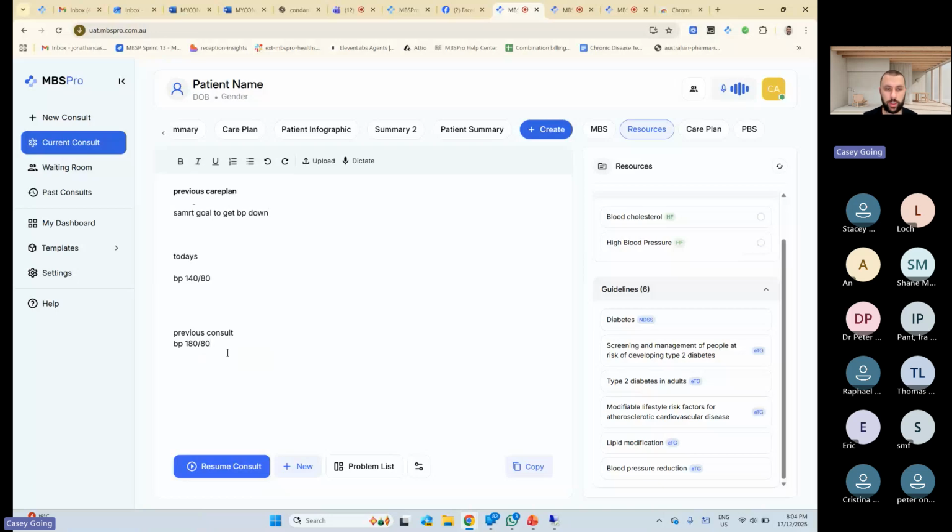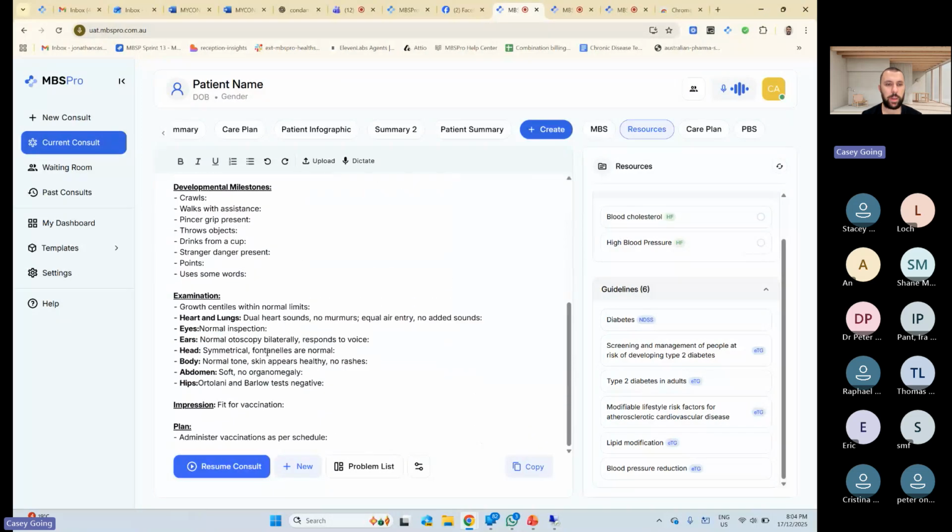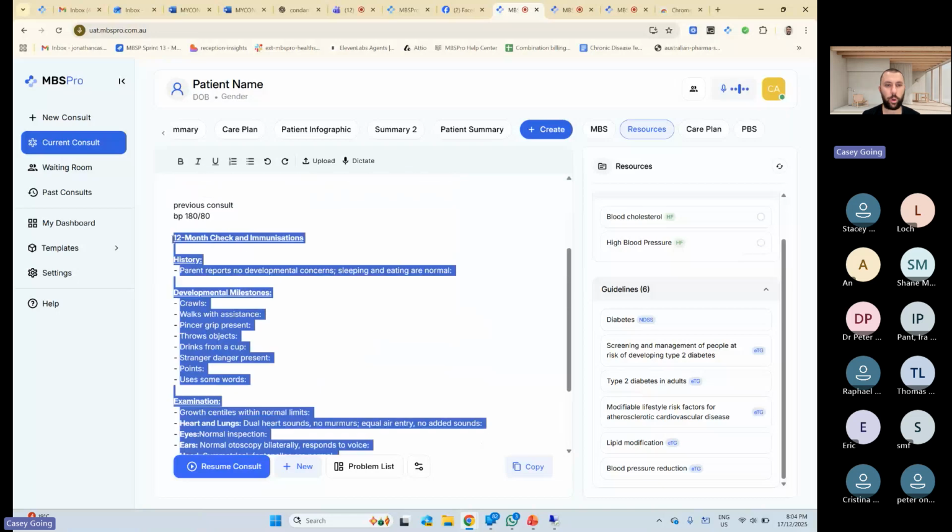A little thing I should show everyone there, this slash that keeps coming up, that's macros. So if you want a macro, say for a 12-month baby check, you can press slash 12-month baby check and it'll give you a little autofill.